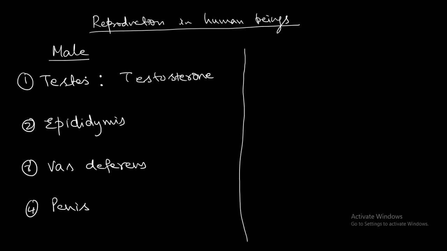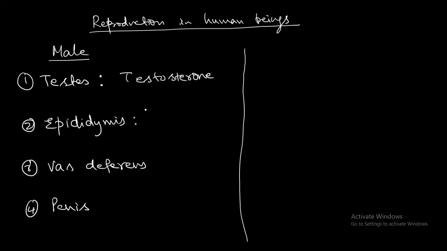What the epididymis is required for: it is a long tube. You can see figure 2.25. It is a long tube that lies along the top and side of the testis. The epididymis is going to store the sperms. It also serves as a duct for the passage of the sperms from the testis to the vas deferens.